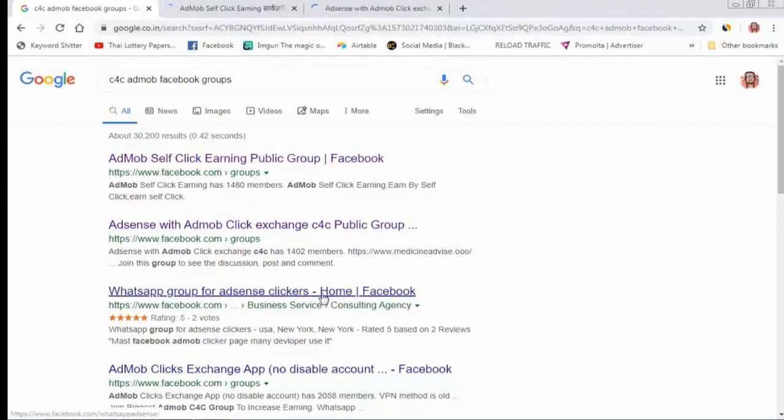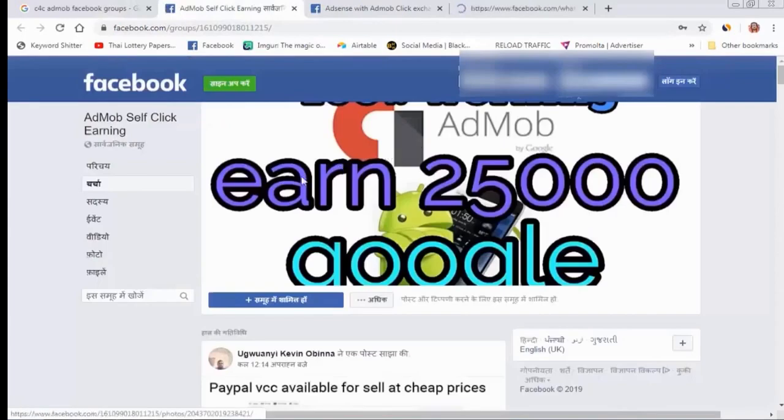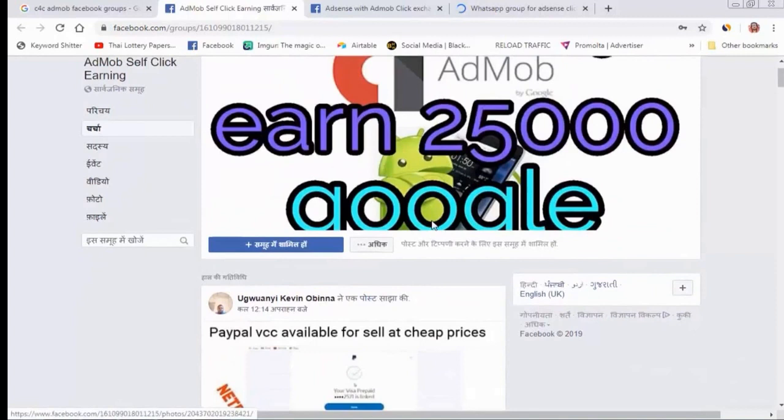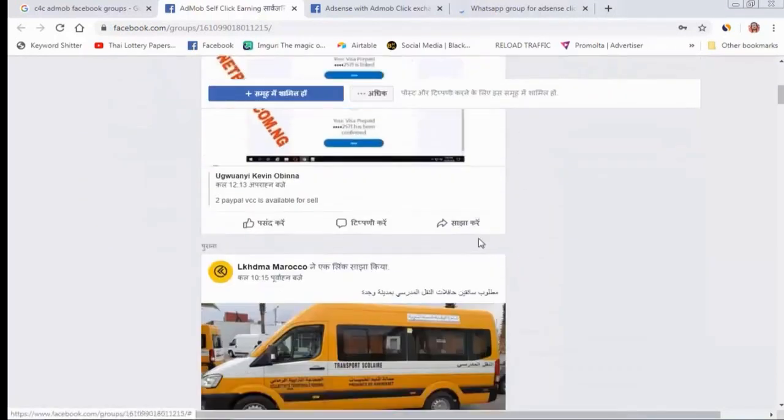This is a 5-star rating group. You can join this group. You can check it here. All these people are doing Click Exchange. You can chat with these people and send your application to them. They will install your application, and browse and use it for 10 or 13 minutes.